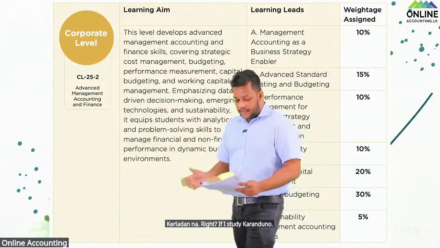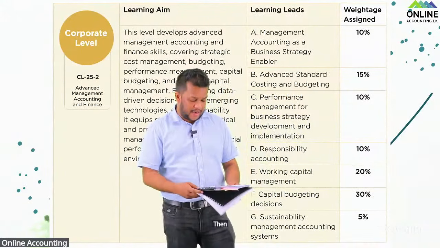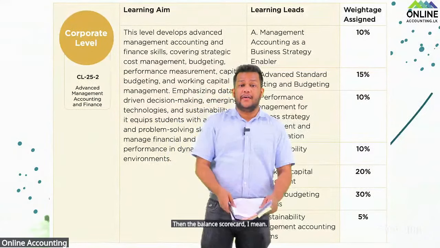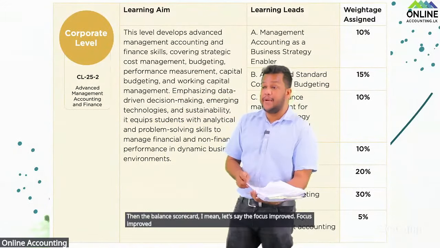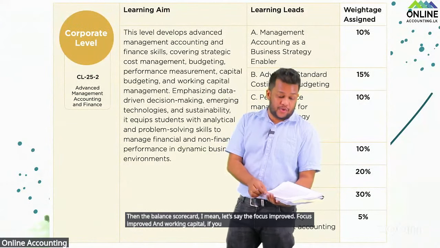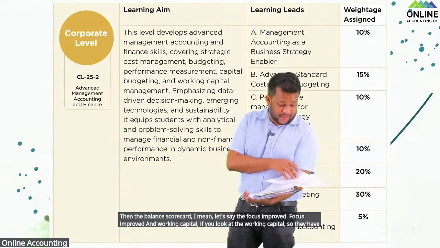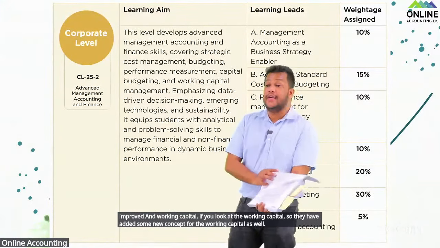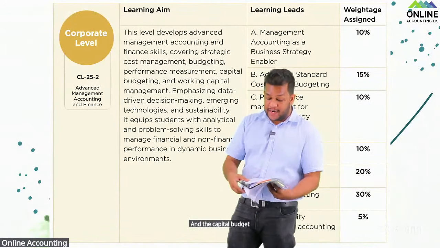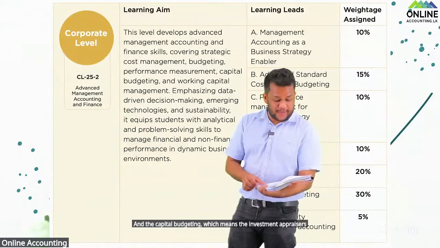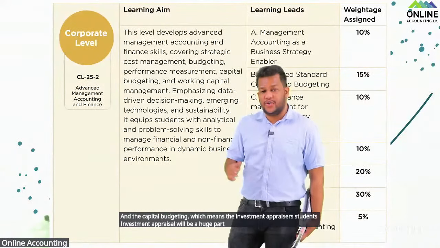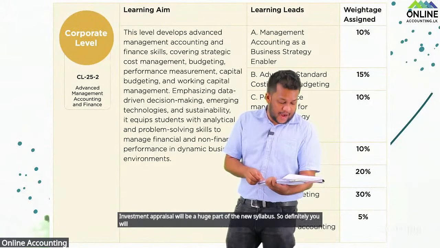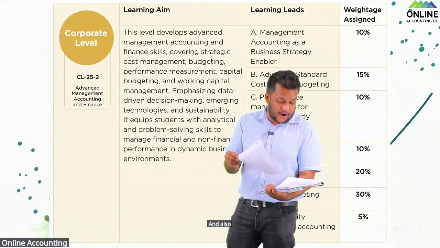Then the balanced scorecard, let's say the focus improved, and if you look at working capital, they have added some new concepts for working capital as well. And the capital budgeting, which means the investment appraisals, students, investment appraisal will be a huge part of the new syllabus. So definitely you will have a question. And also sustainability in management accounting systems.